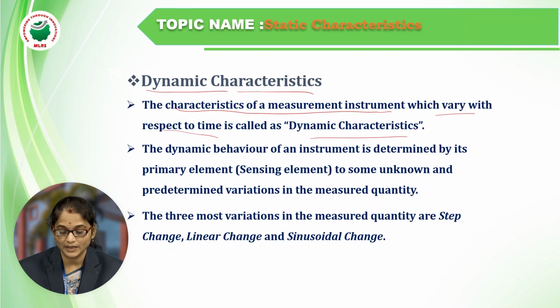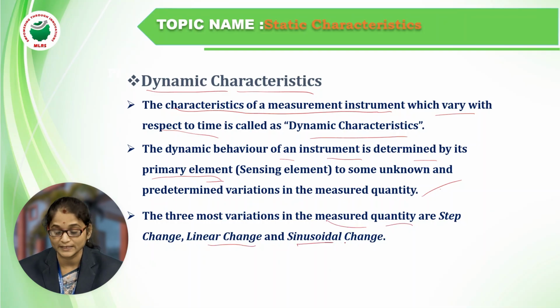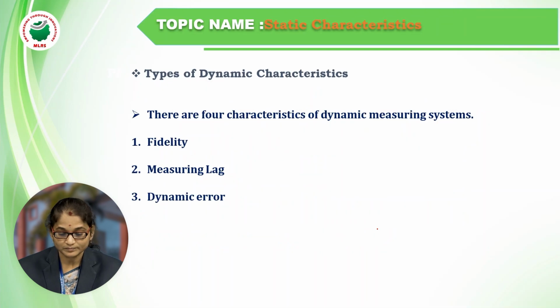The dynamic behavior of an instrument is determined by its primary element, as we already discussed in the measurement system block diagram. That is the primary element, the sensing element, responding to unknown and predetermined variations in the measured quantity. The most common variations in the measured quantity are step change, linear change, or sinusoidal change.